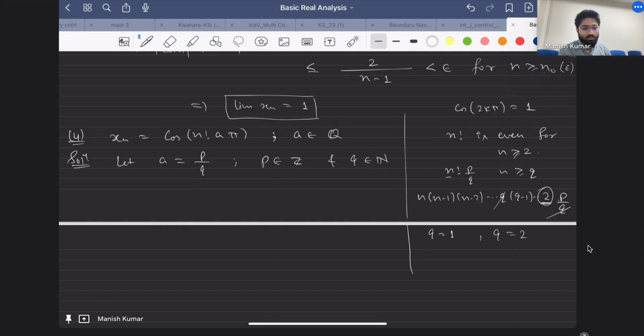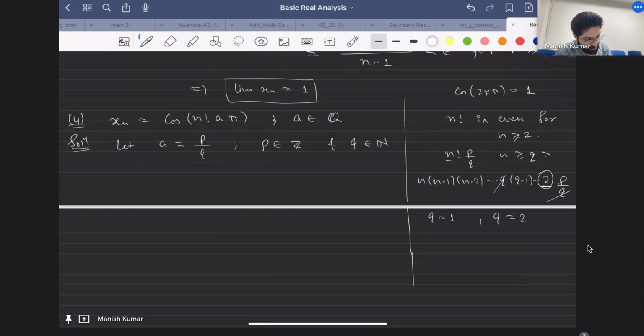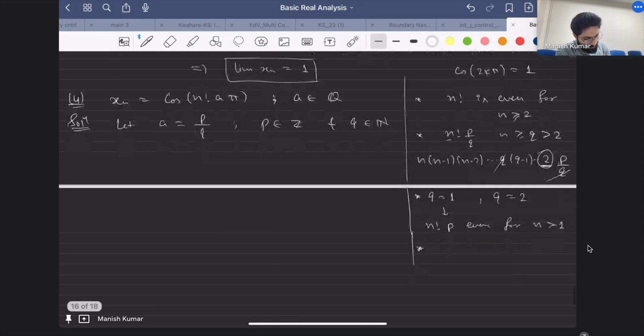So here you assume that q is strictly greater than 2. Then this argument works. Now in the case when q is 1, n factorial p is going to be even. There is no issue, even for n greater than 1.